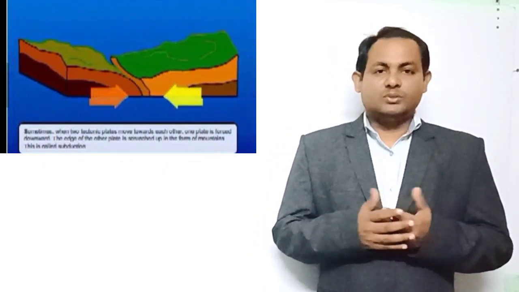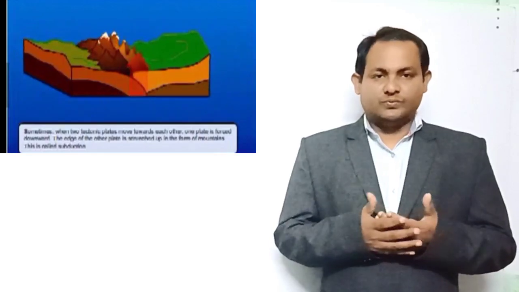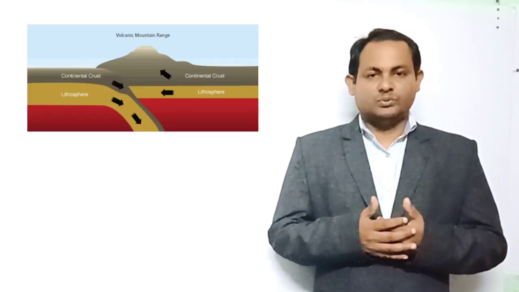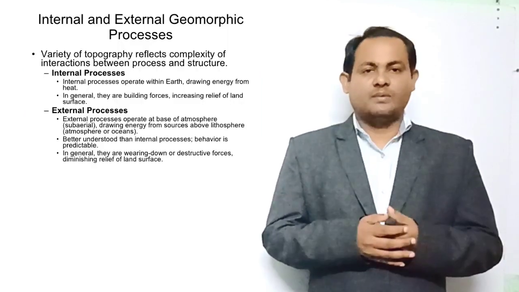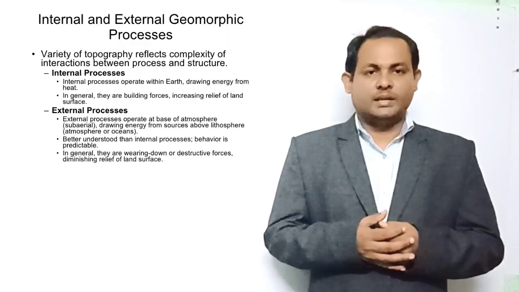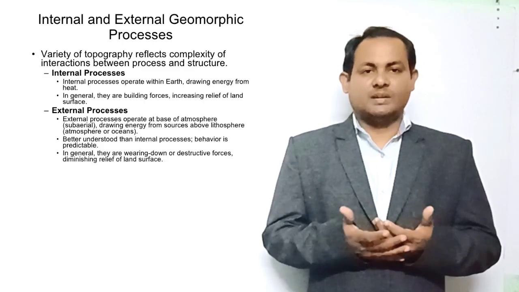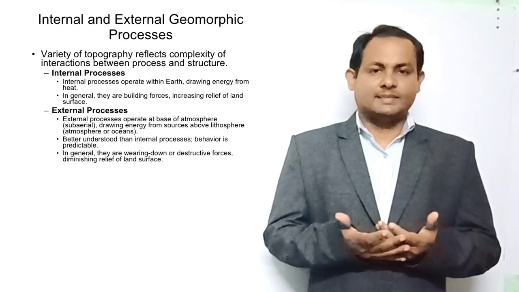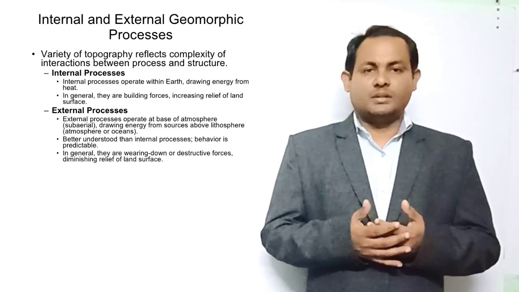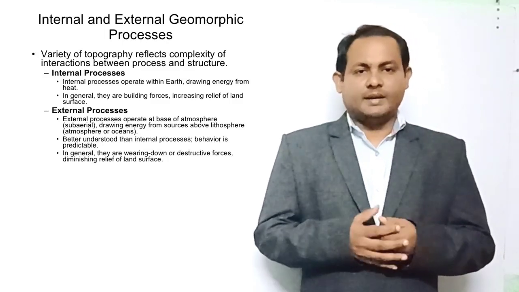There are two processes which lead to the formation of different landforms, and these processes are basically the internal process and the external process. These are the internal and external geomorphic processes. Once again, there are two processes, internal process and external process. First of all, what is the internal process?